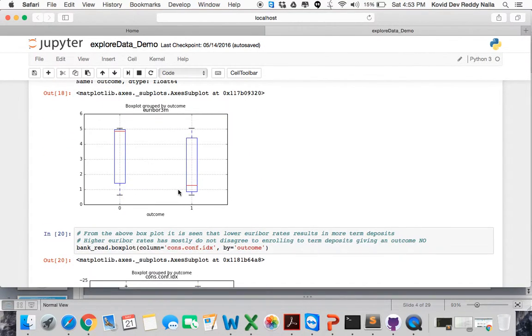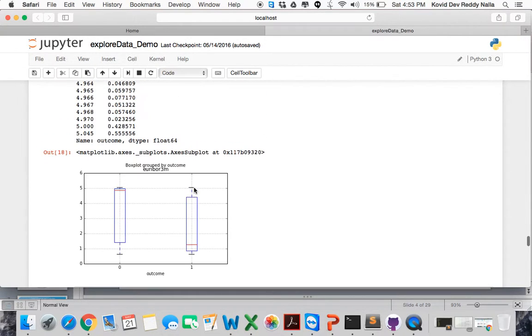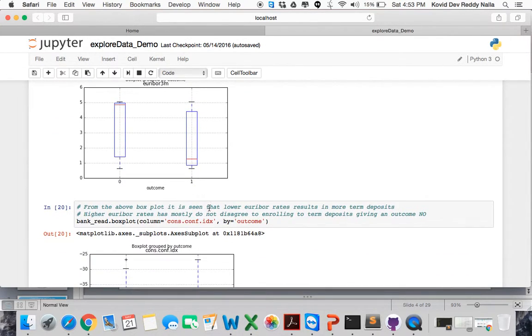the medians for no and yes vary. For the no, the median is nearer to quartile 3, whereas here the median exists between quartile 2 and quartile 3. So there's a difference. From the above we could see that a lower Euribor rate results in more deposits, and higher Euribor rates are mostly on the negative side.